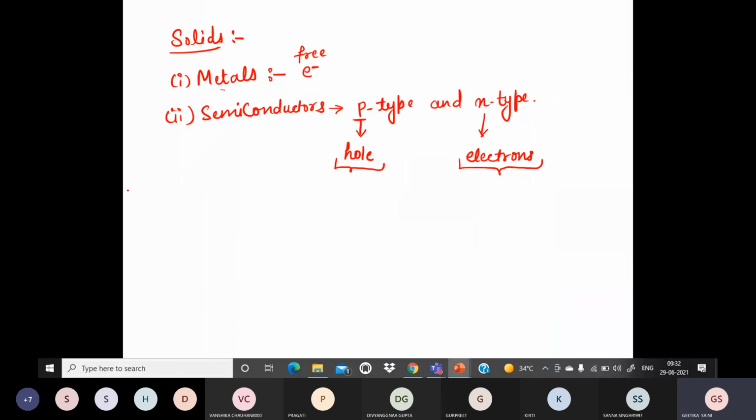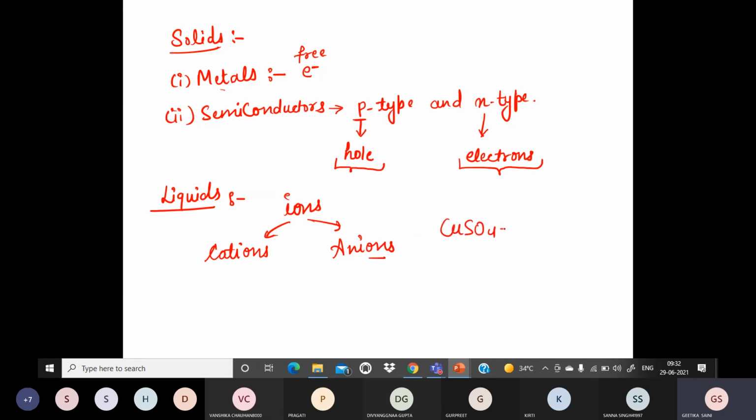So in liquids, ions are basically of two types: first cations and the other anions. Like in our example, CuSO4, it dissociates into